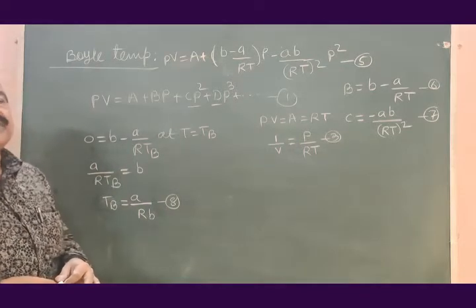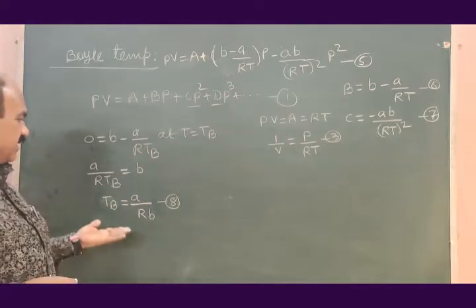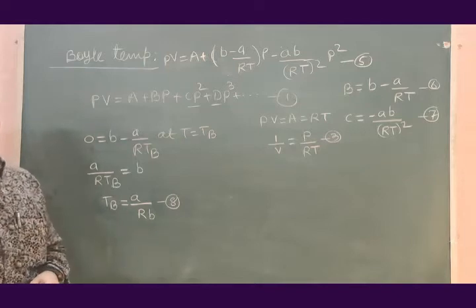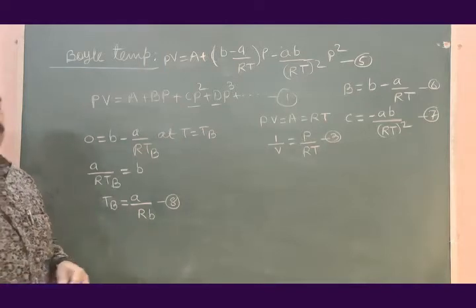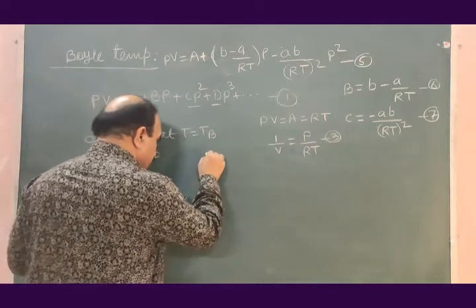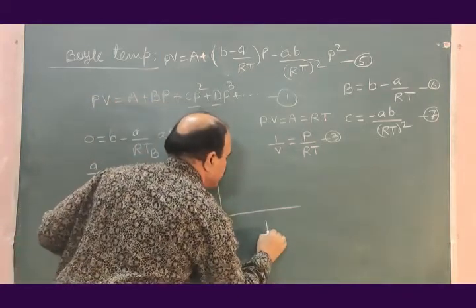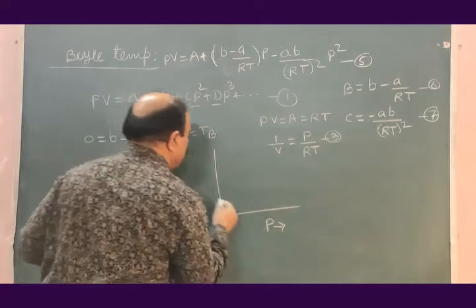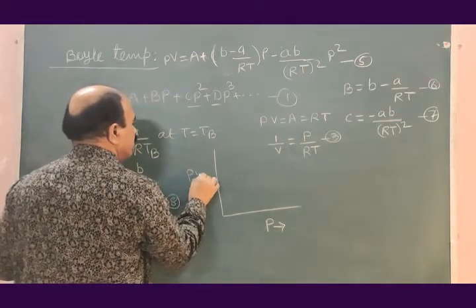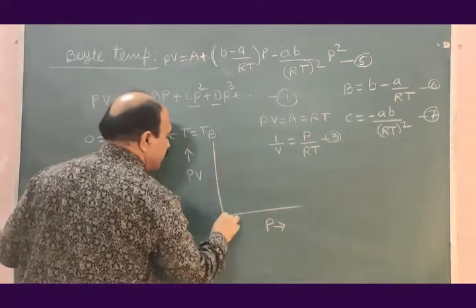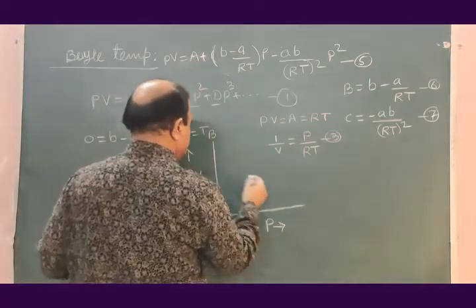How is the behavior of gases with reference to boil temperature? We can have one small figure here for that purpose. This is corresponding to pressure. This is corresponding to the product PV at various constant temperatures.